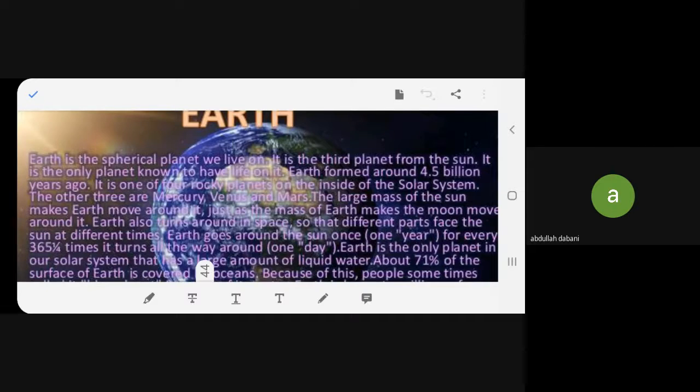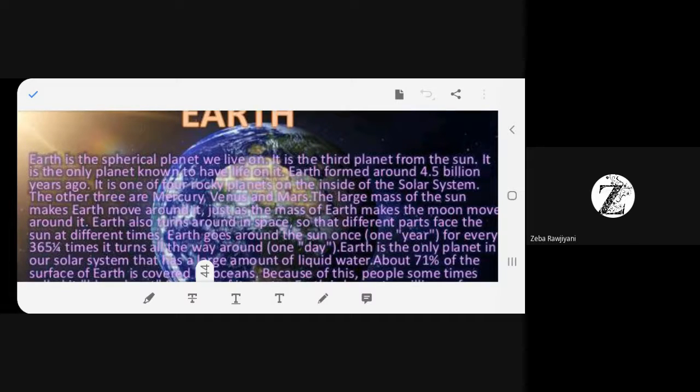Okay? Now the Sun is huge. Should the Sun move around the Earth, or should Earth move around the Sun? Earth should move around the Sun, isn't it? Same way, the Moon is smaller than Earth, so the Moon moves around the Earth. So Earth is also turning in space, so we can see different phases of the Sun at different times.